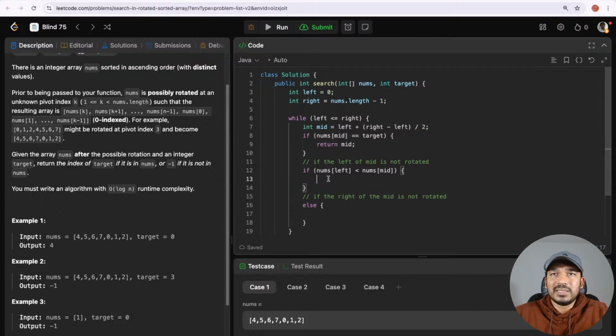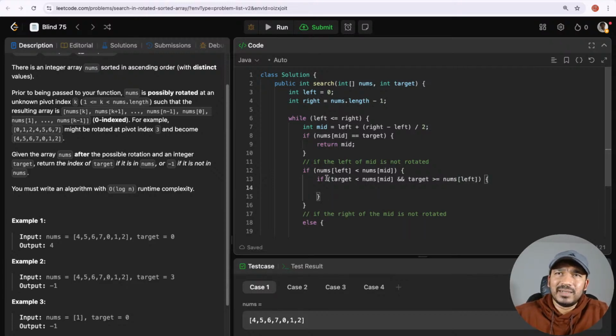Now we know the target value and we know that the left side of the mid is not rotated. So what we will check is if target is less than nums of mid and target is greater than or equal to nums of left. That means it is in the range of the left half portion.